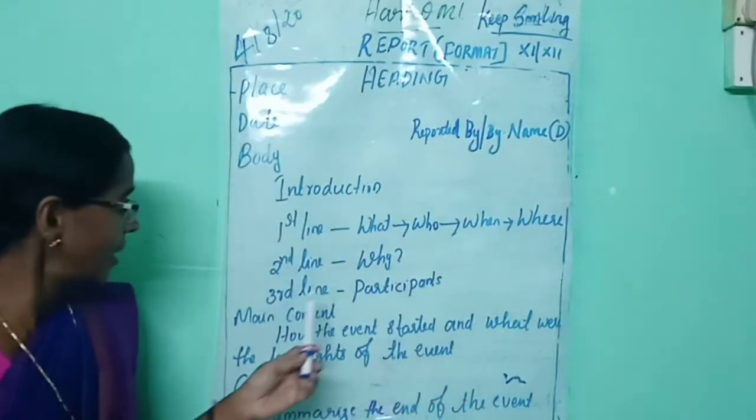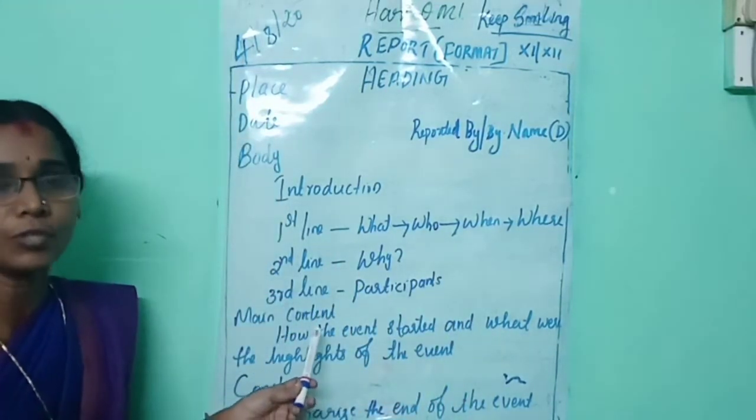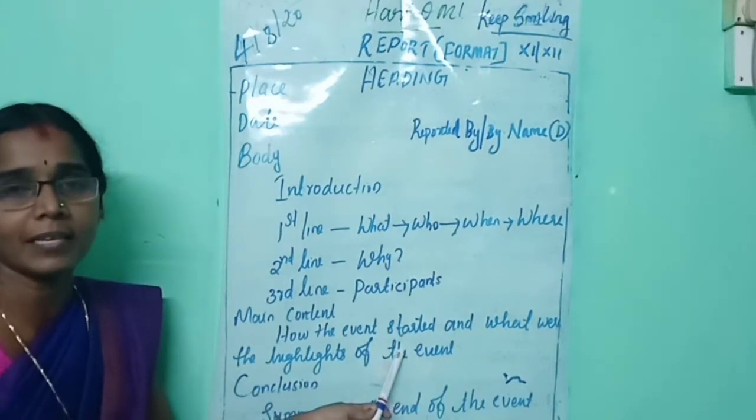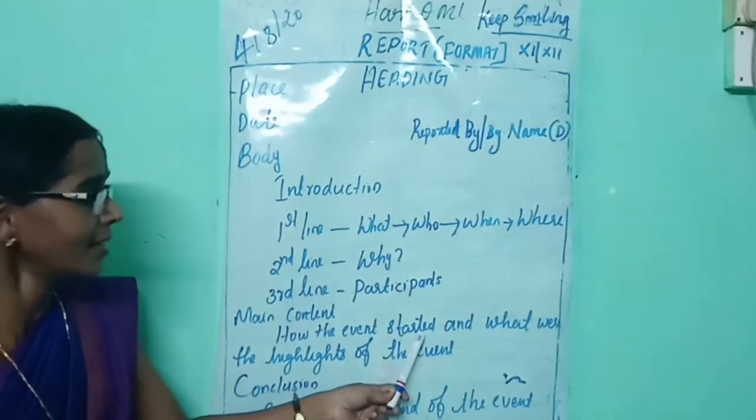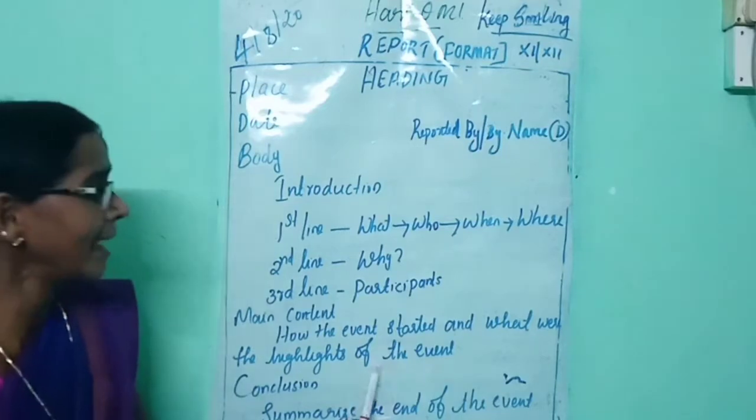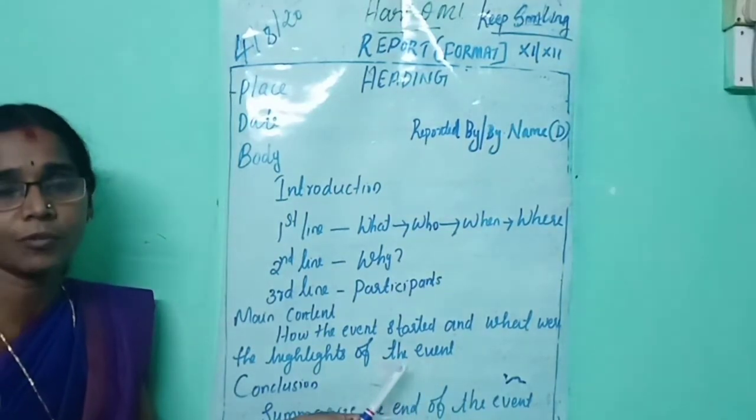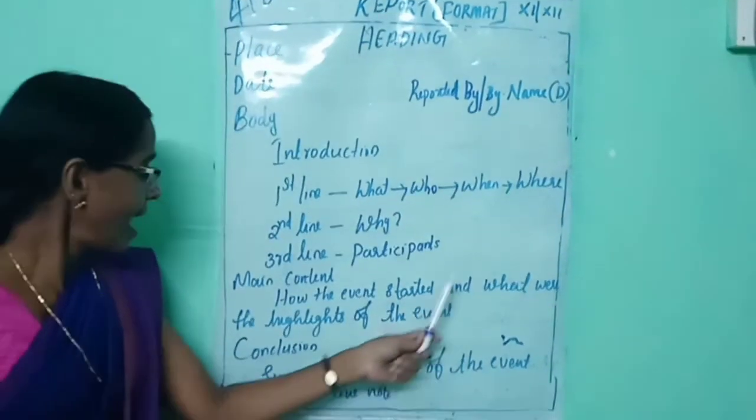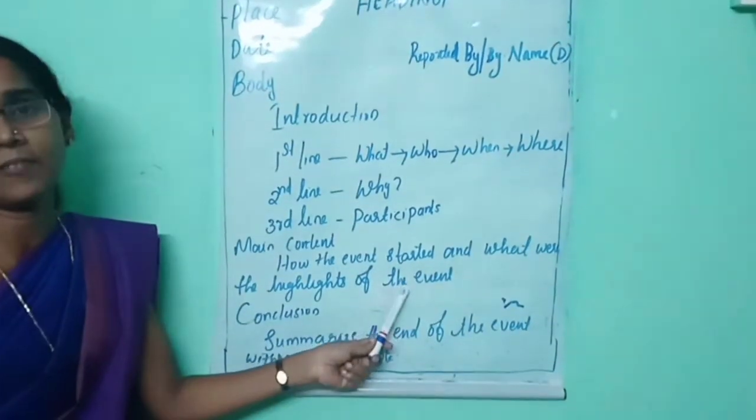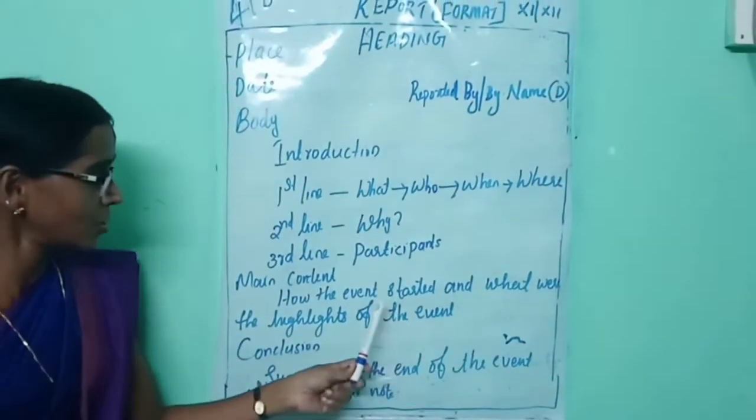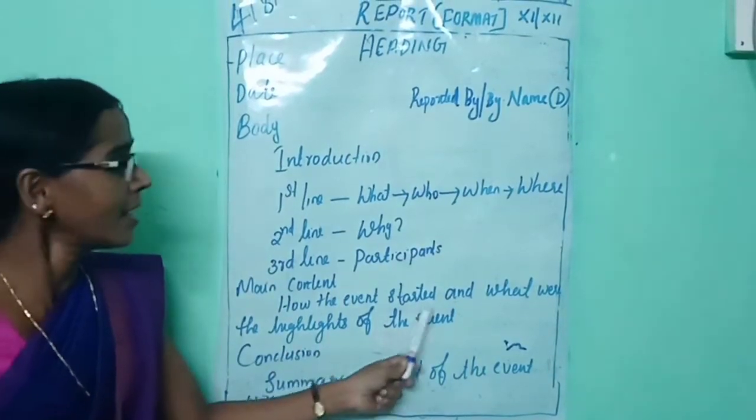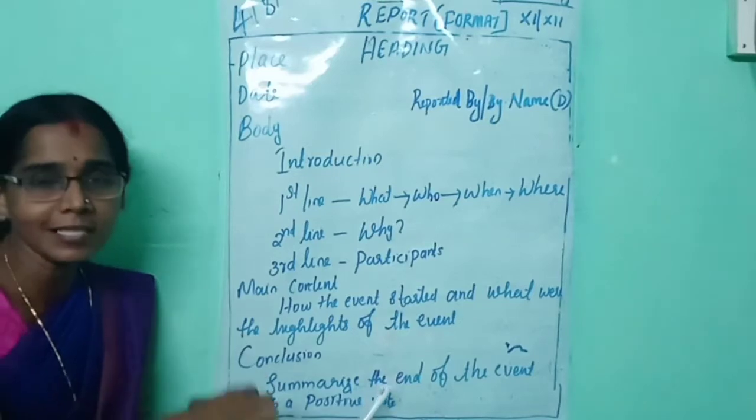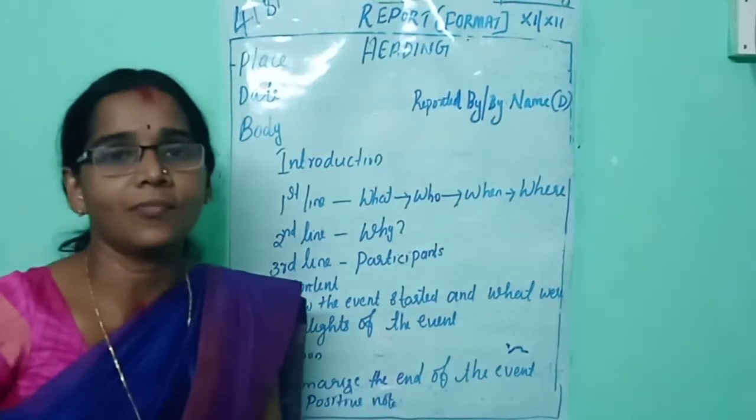Then move on to the main content. What should you write here? How the event started and what were the highlights of the event. Then you should focus on how the event started and what were the highlights of the event. When you answer these questions, your main content will be ready.